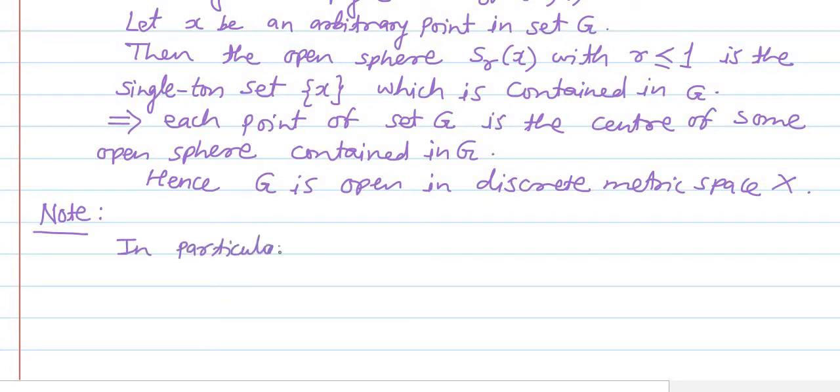So in particular, each singleton set is open in the discrete metric space.